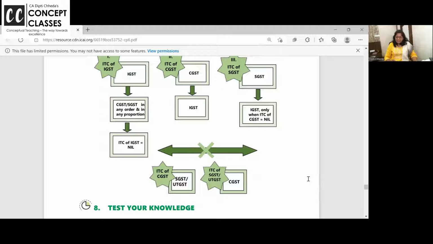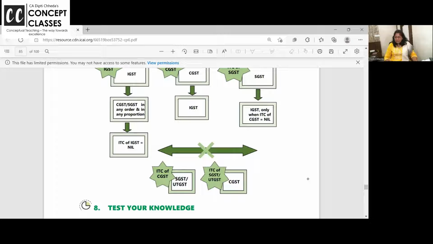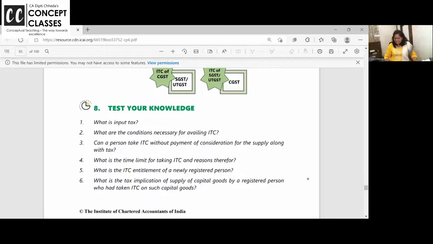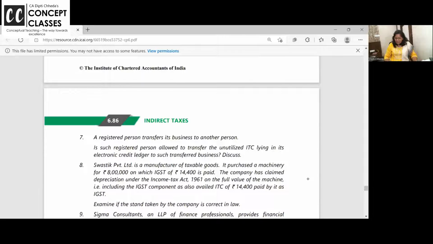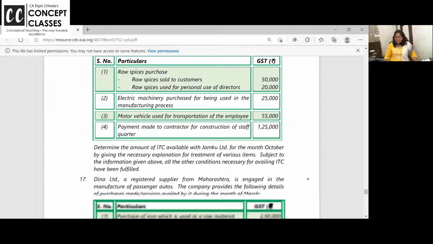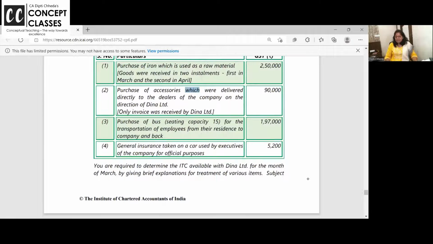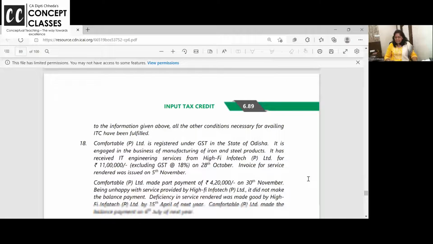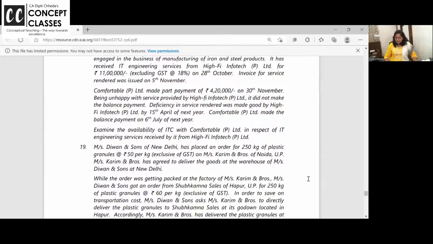IGST में SGST and CGST in any order. पहले तो input tax credit of IGST set up होगा. CGST में भी CGST पहले set up होगा फिर IGST. CGST और SGST आपस में set up नहीं हो सकते. I am literally saying 19th and 28th question आप सब कर पाओगे. See now these are like time savers. We have done more than 15-16 questions. इस पे ITC मिलेगा या नहीं मिलेगा, like that. Do it. It will be clear to all of you.